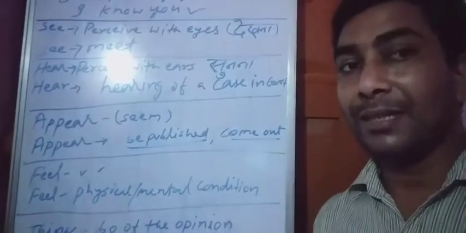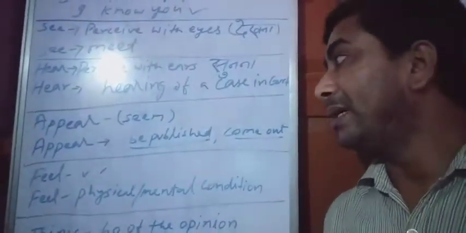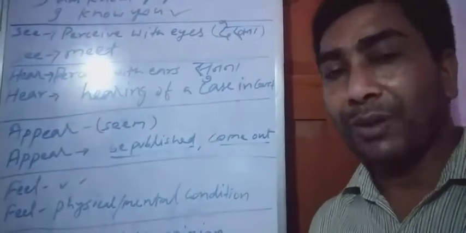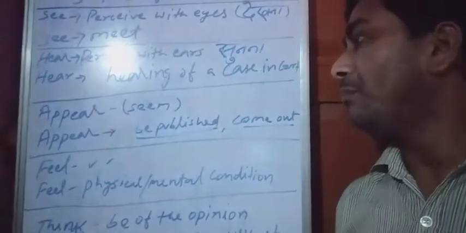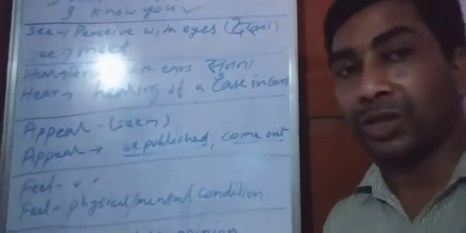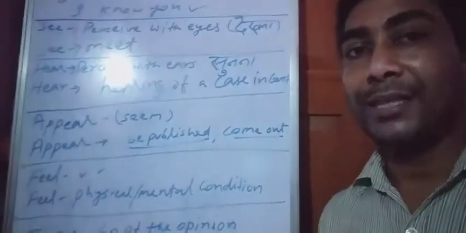Appear. Simple meaning of appear means seem. It will be used as present simple. But when the meaning of appear will be published in newspapers, books, magazines, or the meaning of appear will be come out, in that situation it can be used as continuous.